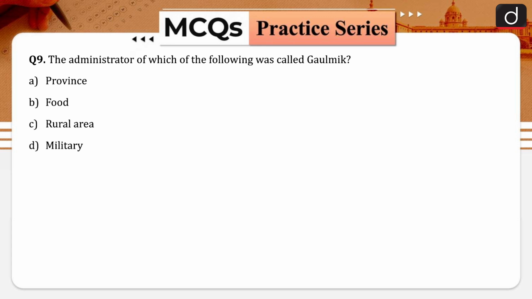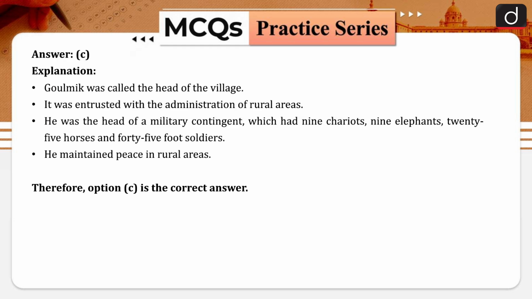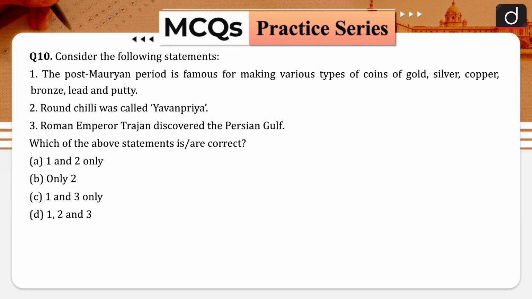The administrator of which of the following was called Gramika? Province, food, rural area, military. And the answer is C. Gramika was called the head of the village. He was entrusted with the administration of rural areas. He was the head of a family contingent which had nine chariots, nine elephants, 25 horses and 45 foot soldiers. He maintained peace in rural areas. This data is very much important, so you need to remember this. Coming to the next one.